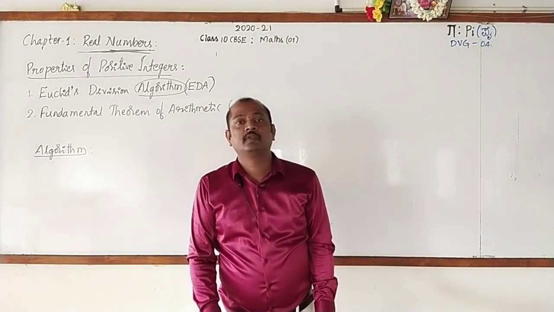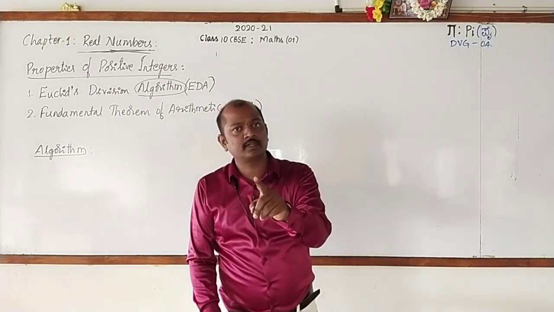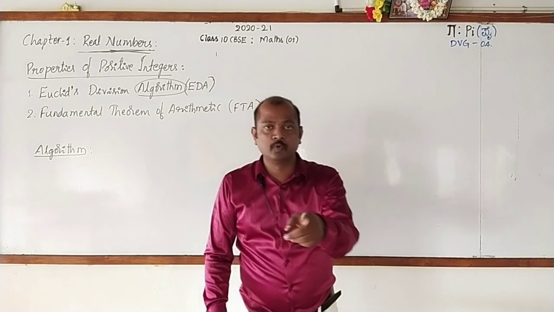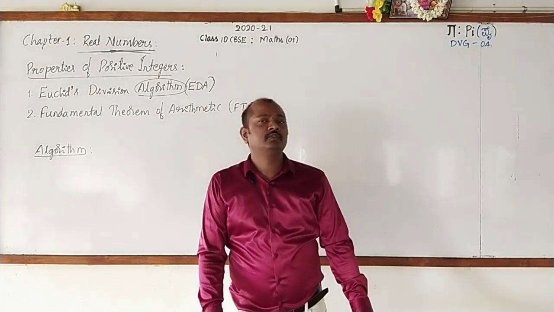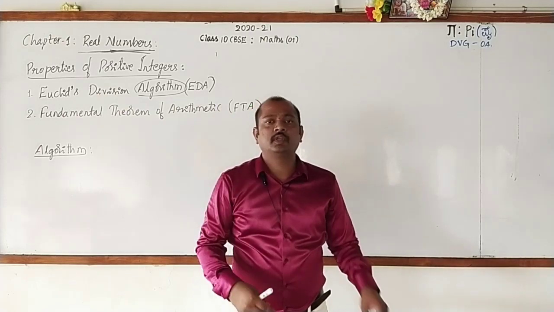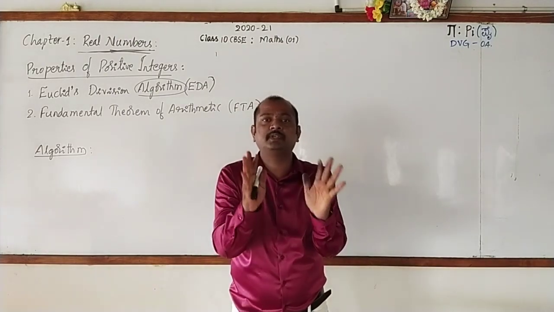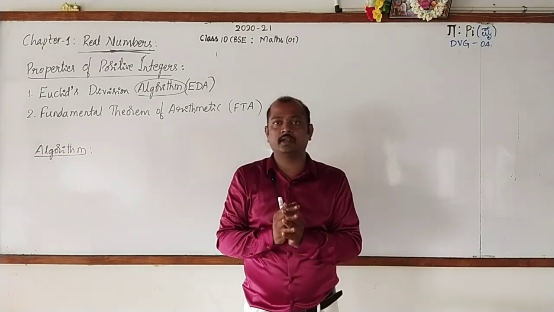Third is to prove. Fourth is construction if necessary. Fifth is proof. And the last one is conclusion. Now, can we shuffle these steps? It is impossible. These are the particular steps to be followed to prove any theorem.